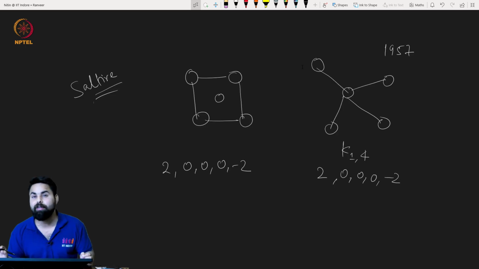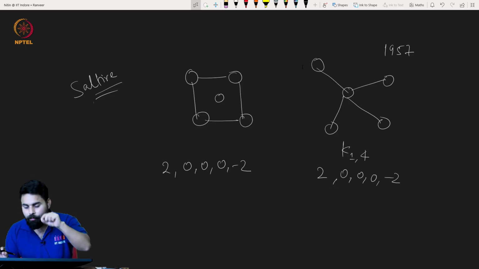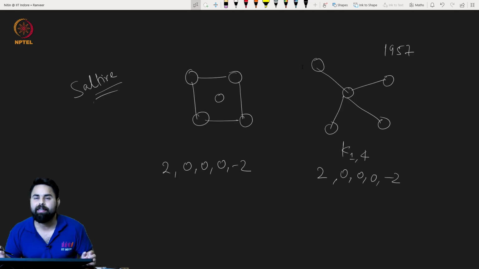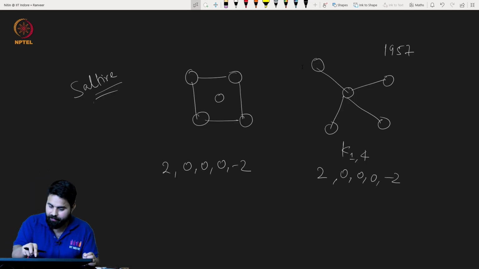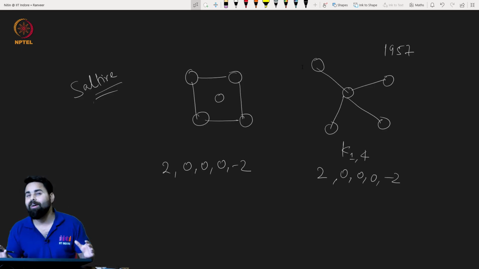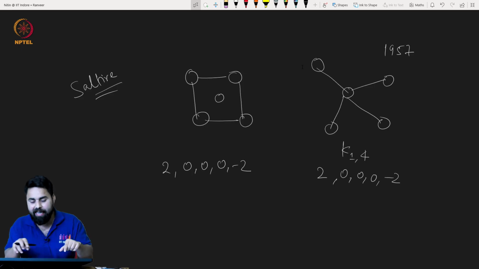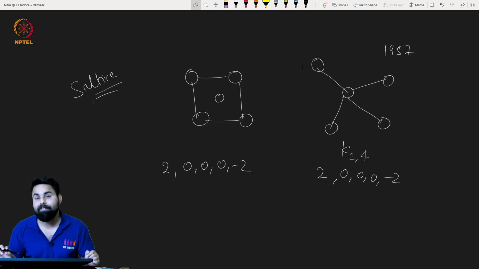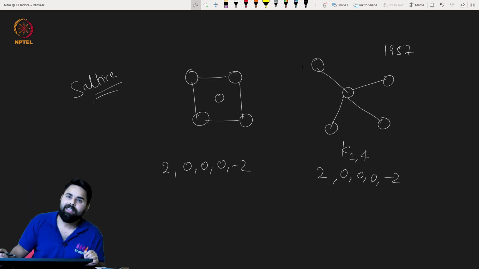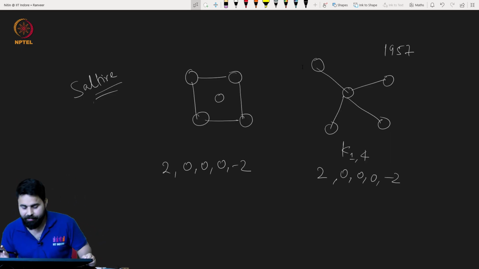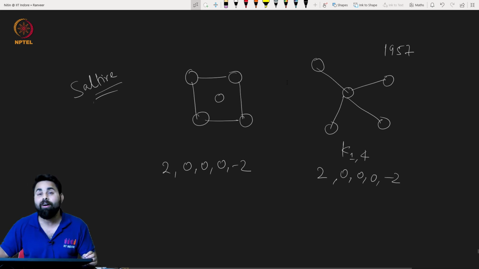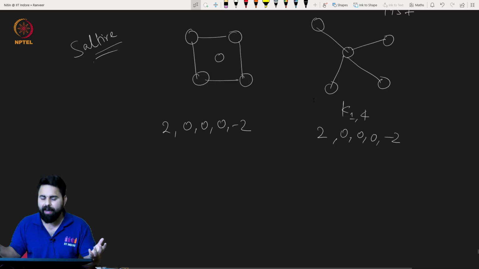Like you see that these are two different graphs. Now let me put more formally what I mean by different. Different here means non-isomorphic. Non-isomorphic means the structure or topology of the two graphs is different. For example, if you see here, there is a cycle on the left hand side, but the right hand side one is a tree. Maybe all of you know what we mean by isomorphic, but let me formally define it.